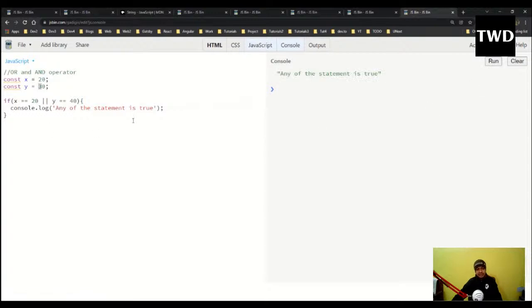So in or, if any one of the statements is true, it will come as I have written. But the same thing if I do with and, both of the statements must be true, so if I run it, it will not print. The and operator is given by two ampersands, and both of them should be true. So if I make it 30, both of the statements are true, then only it will pass. So this is the and operator.